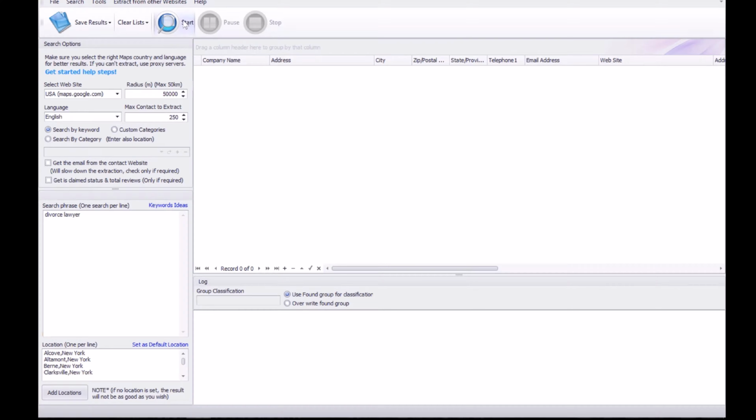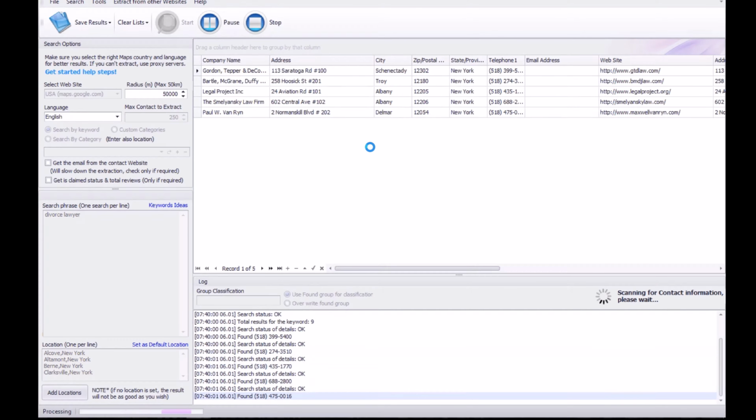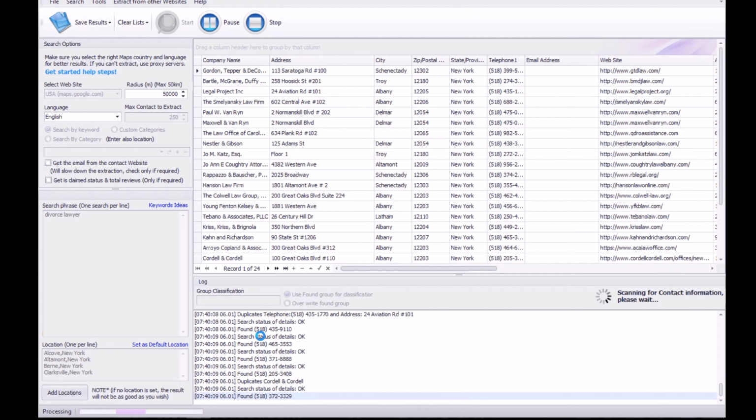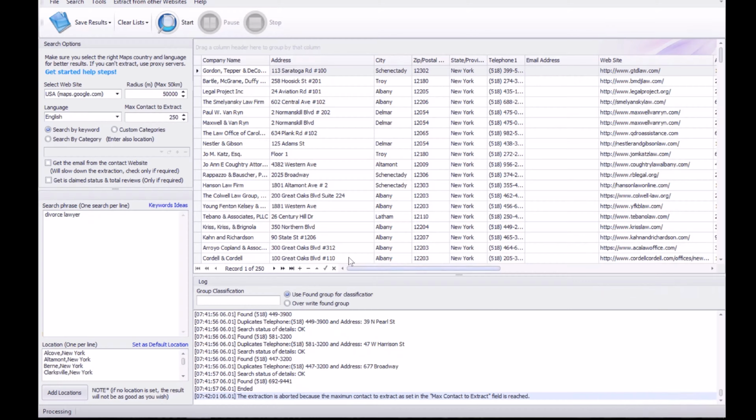Then go ahead and click start, and the process begins. What you'll notice is that the tool itself also removes duplicates along the way. Right now I'm going to pause this video, and once this is complete for the 250 entries, I will take you through. All right, if you decided to run the tool exactly as I did, what you'll notice